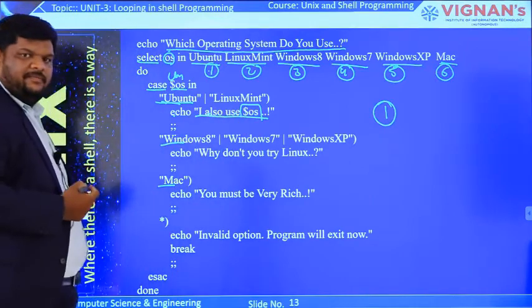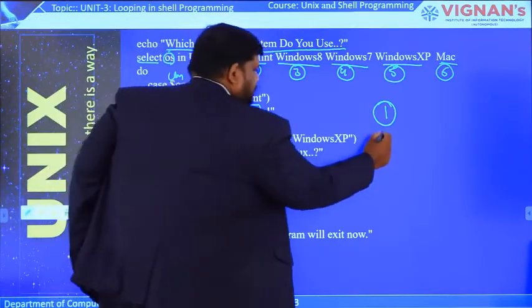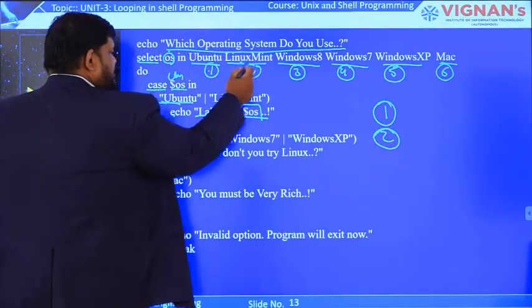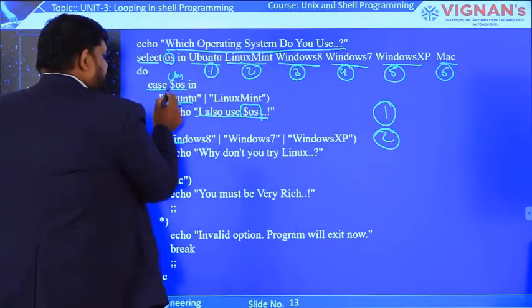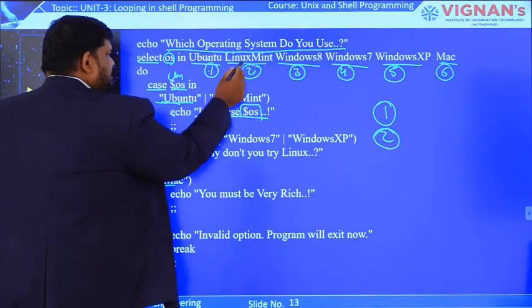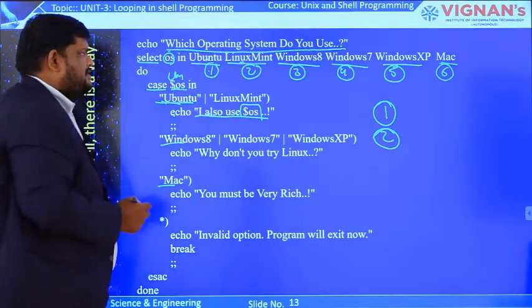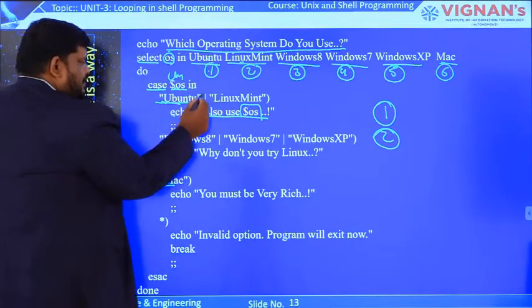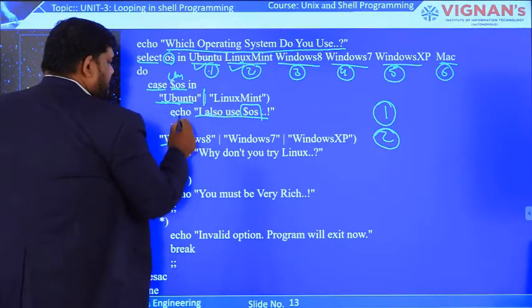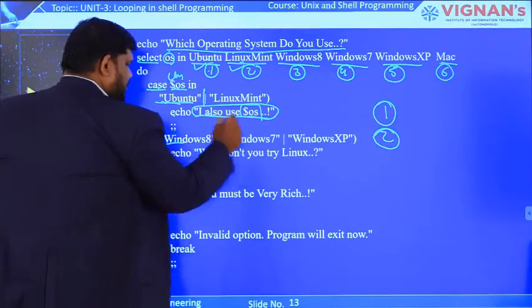That is the result. If the user gave, assume, option 2, 2 is nothing but Linux Mint. So case $OS in. That means $OS now has the value Linux Mint. Here we are giving the R option. That means if the user selected this one or this one, it will execute this echo statement.